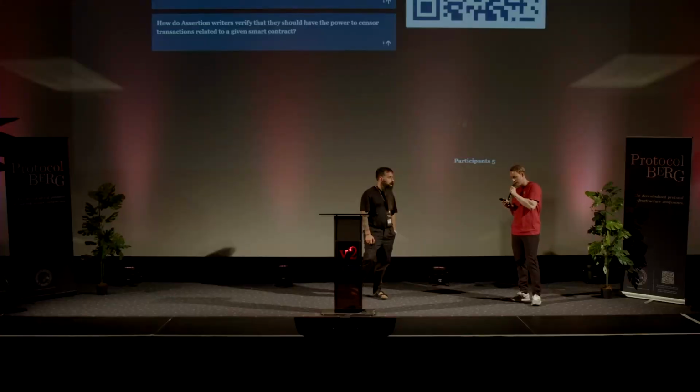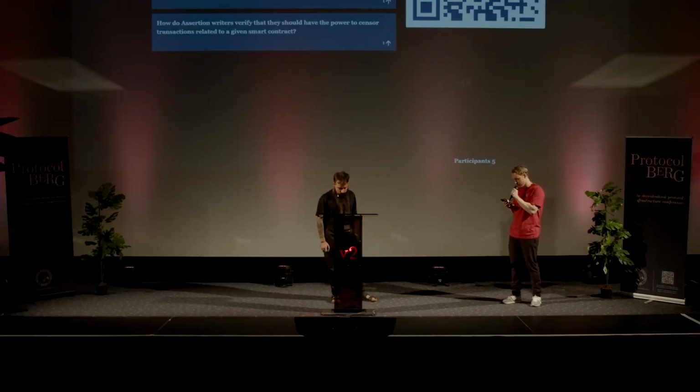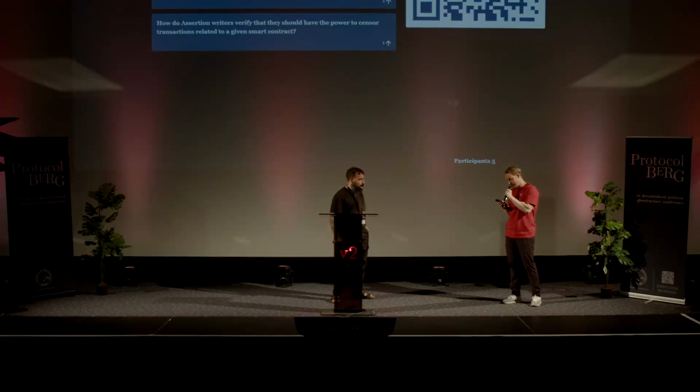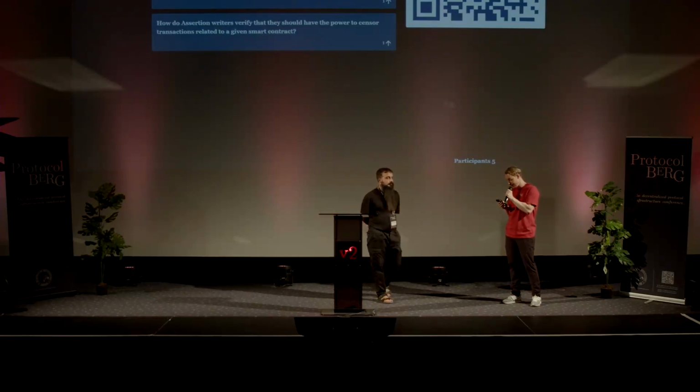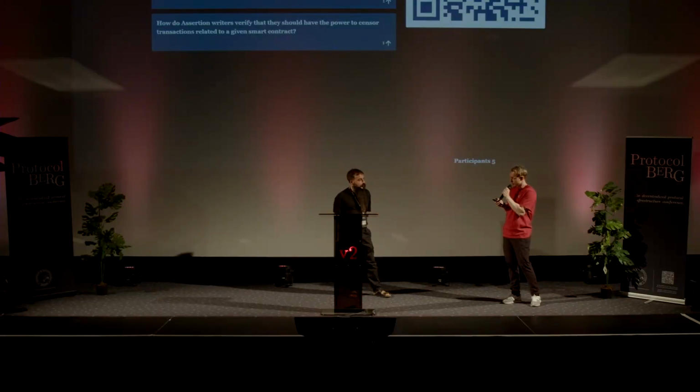We have another one here. A protocol's assertions could be broken without a transaction touching the contract. For example, Uniswap's x times y equals k can be broken if USDC is hacked and balance is transferred. How do you handle this? Can you repeat the question?